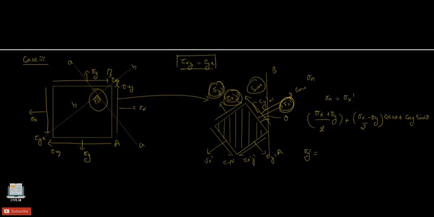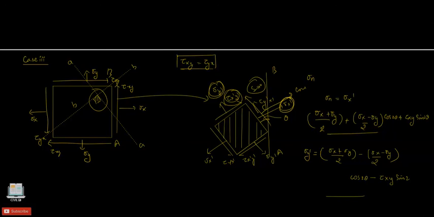Sigma y dash is sigma x plus sigma y divided by 2, minus sigma x minus sigma y divided by 2. All of these derivations are not that important, but the final results, whatever we have written here and in the earlier cases, are important to evaluate the problems.